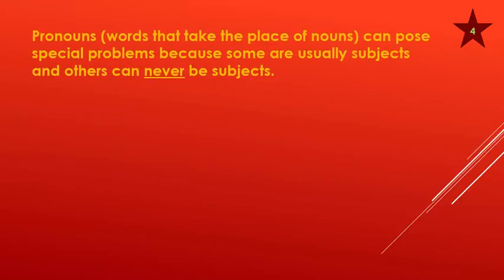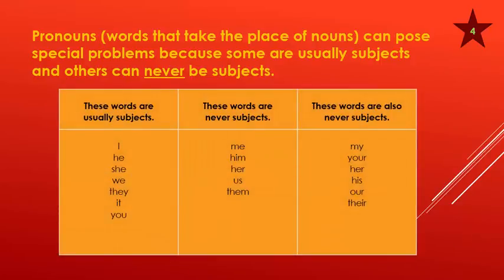Number 4. Pronouns, words that take the place of nouns, can pose special problems because some are usually subjects and others can never be subjects. These words are usually subjects. I, he, she, we, they, it, and you. It and you, when used near the beginning of a sentence, are usually subjects.